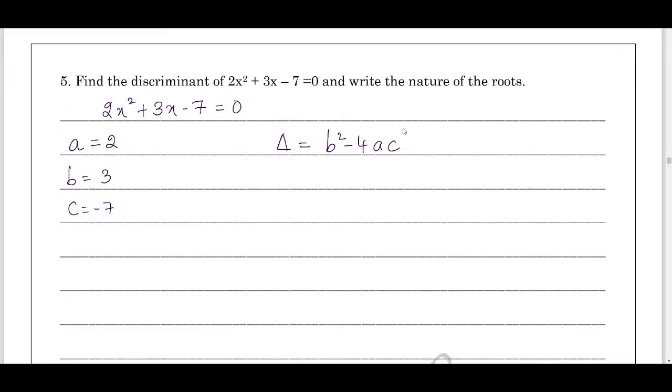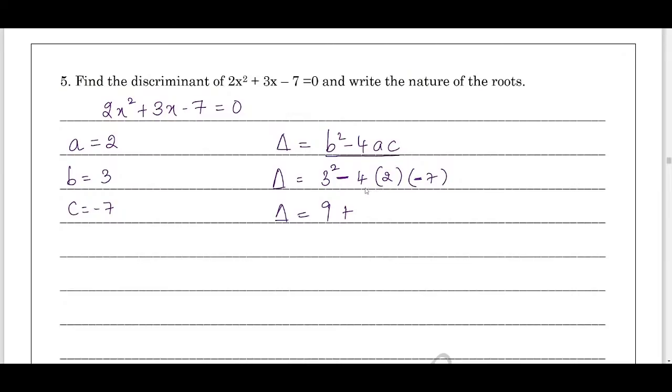Now delta, discriminant delta equals b square minus 4ac. Formulas are very important. Without knowing the formula, we cannot solve the question. Even if you write the formula and the steps are incorrect, you will get marks. At least half of the marks you will get. Now delta equals, substitute the value of a, b and c. B square is 3 square minus 4 into a value is 2, c value is minus 7. Now delta equals 3 square is 9. Now minus into minus becomes what? Plus.